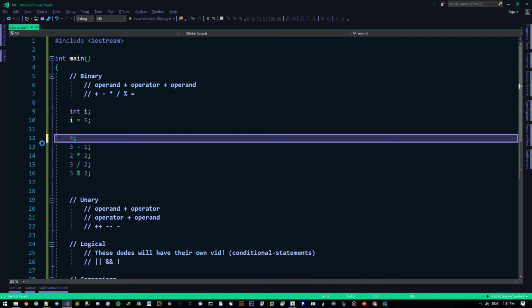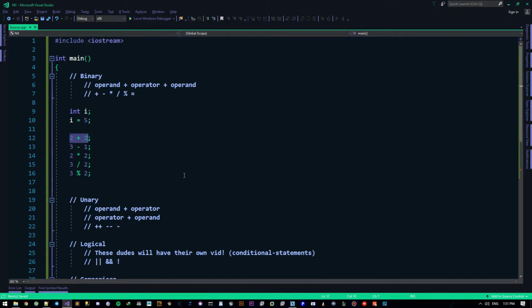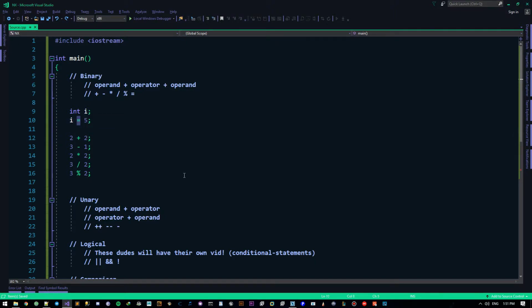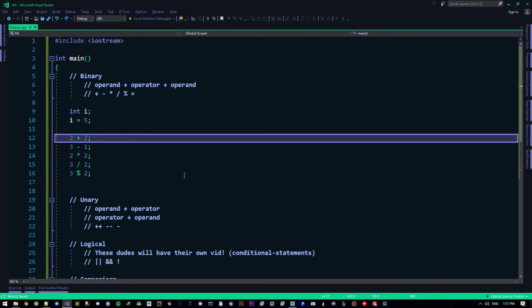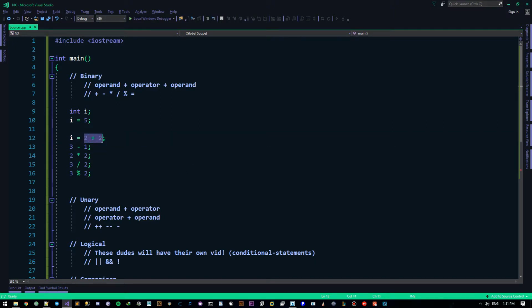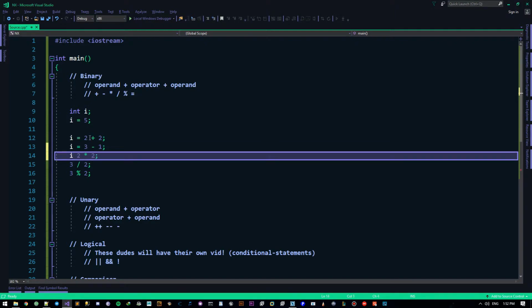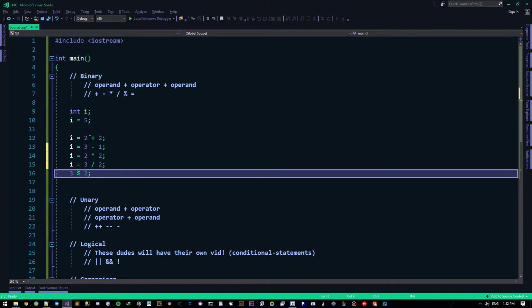It's identical to writing this guy right here. So we don't really do that, okay? We almost always use this guy, the equation operator, before whatever we want to do. So I can say I equals 2 plus 2. Now I evaluate 2 plus 2, then I put it in I. I can also say I equals 3 minus 1, I equals whatever, right? I can do whatever I want.